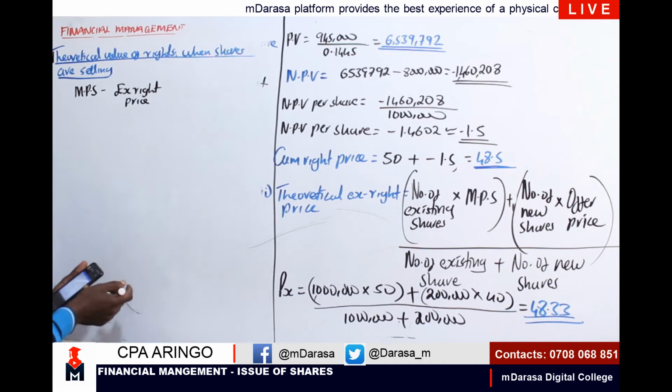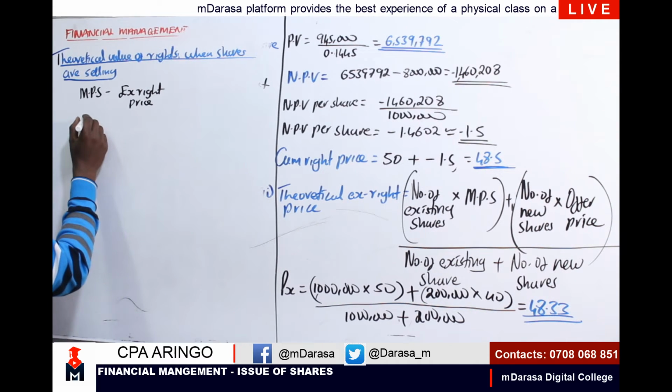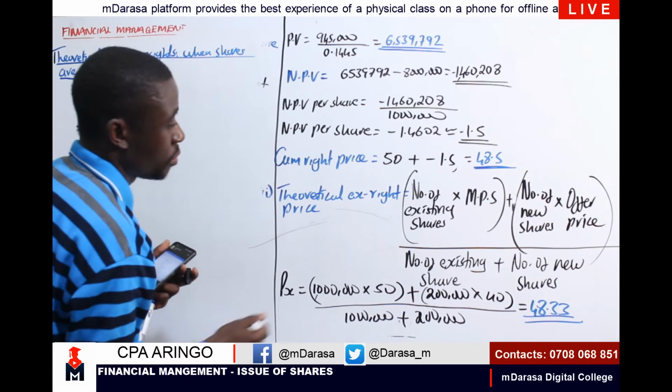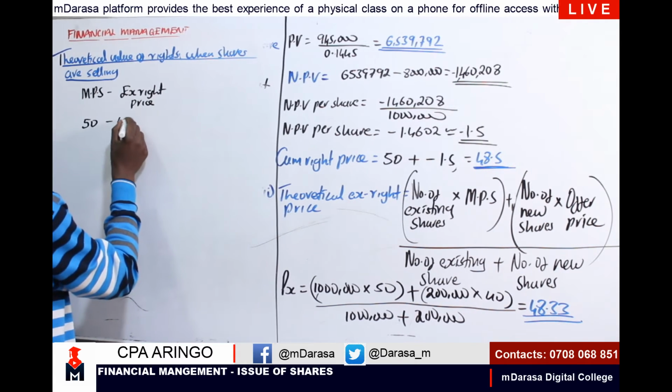The market price of the shares was 50, minus the ex-right price, which we determined to be 48.33, right?